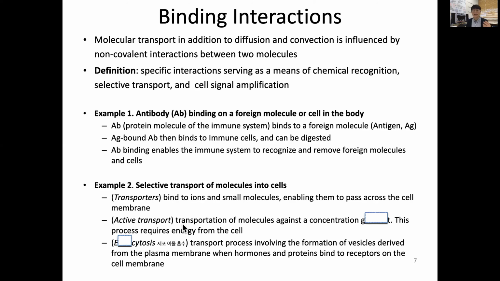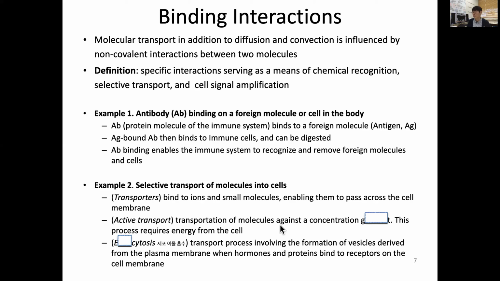Sometimes this transport is not passive, meaning it uses energy, called ATP, for active transport, even against the concentration gradient.